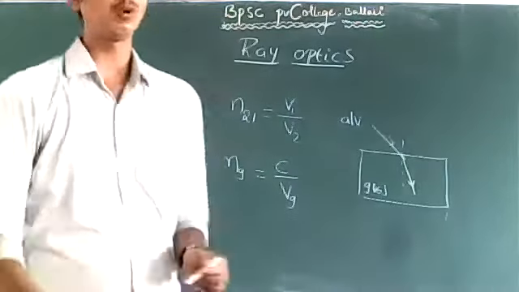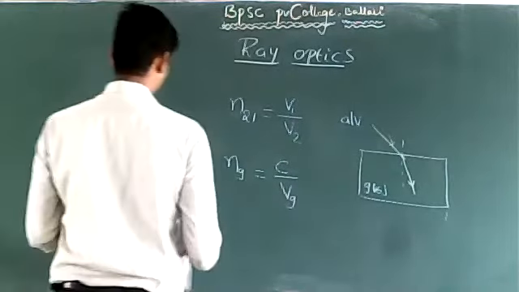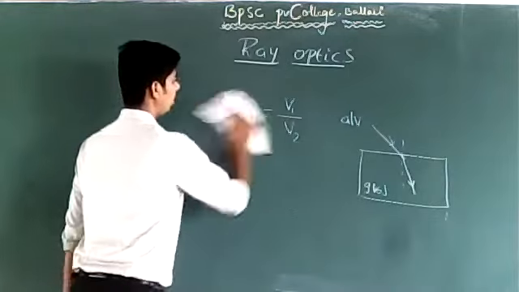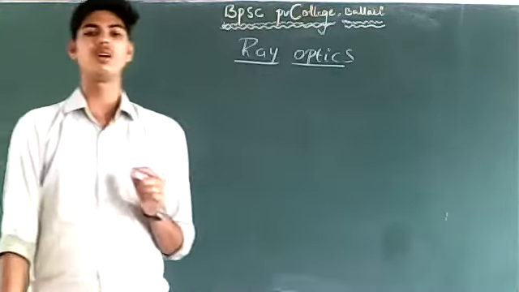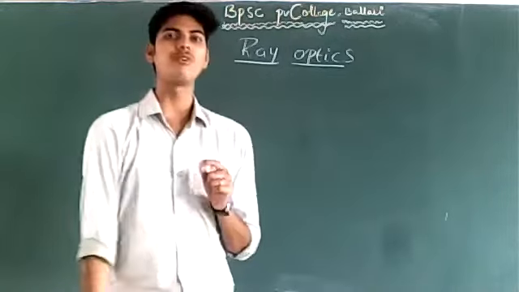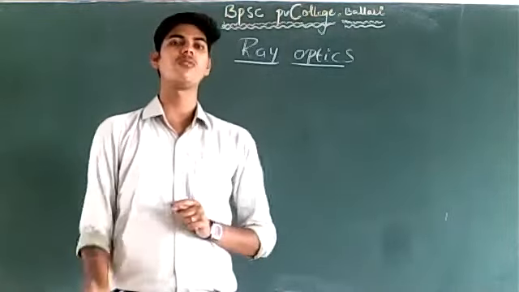After understanding what is relative refractive index and absolute refractive index, we will now try to understand the dependence of refractive index of a medium on the wavelength of light.